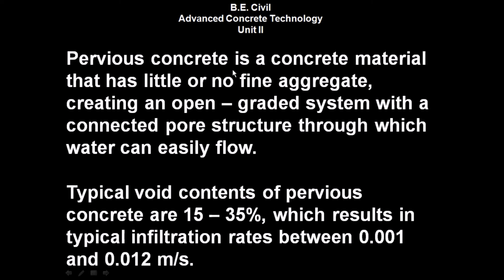Pervious concrete is a concrete material that has little or no fine aggregate, creating an open graded system with a connected pore structure through which water can easily flow. Typical void contents of pervious concrete are 15% to 35%, which results in typical infiltration rates between 0.01 meter per second and 0.012 meter per second.